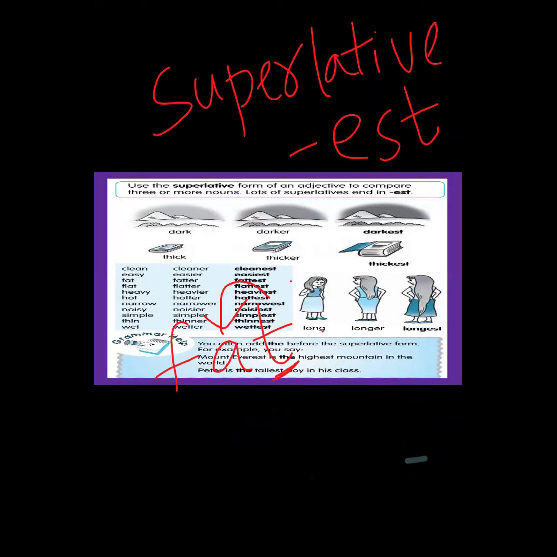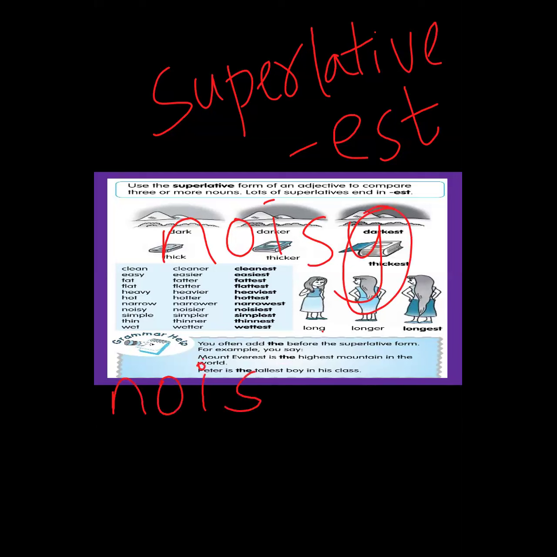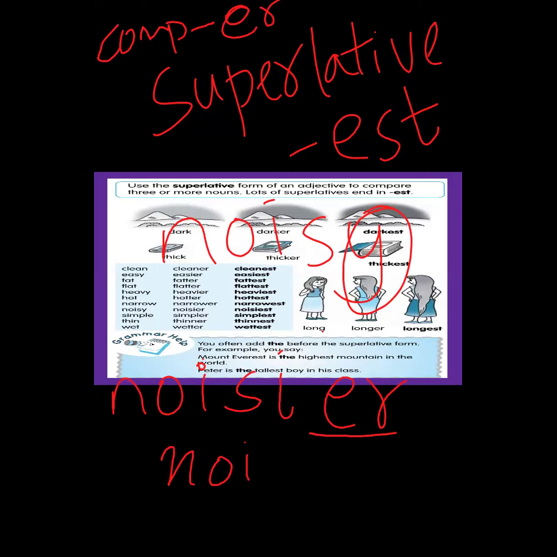Let's see another example. Noisy. It's ending with Y. The standard rule which I told you: always change the Y to I. Then we will add the comparative ER and the superlative EST. So it will become noisier. Then again, EST: noisiest. Change the Y to I.